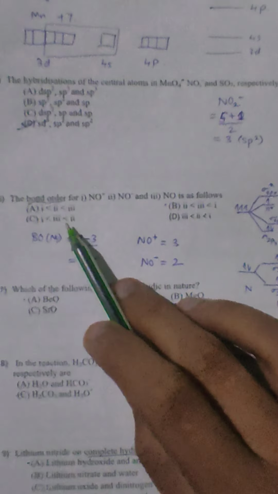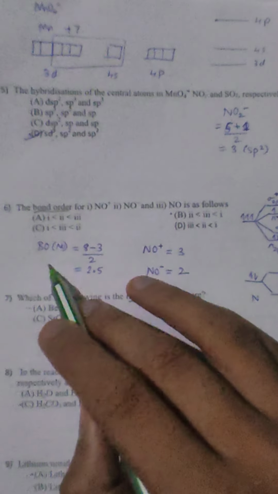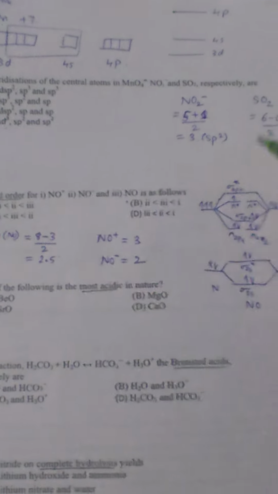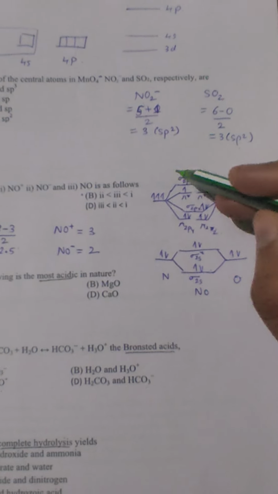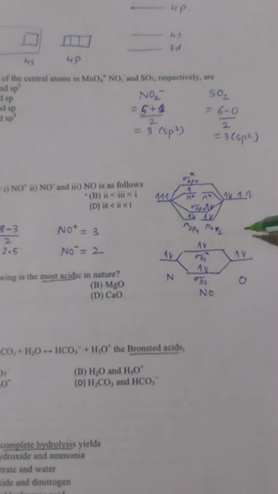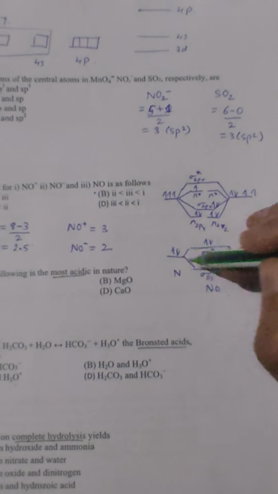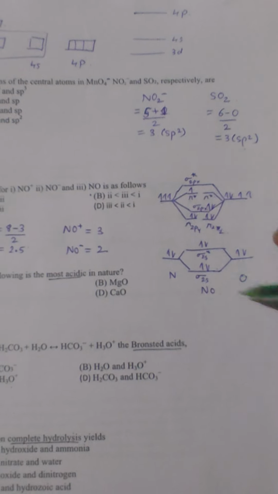So now in this you have to find the bond order of NO plus, NO minus and NO, and you have to give which has a higher sequence and lower. For this you have to understand the molecular orbital theory, and you have to find a MO diagram. I have already drawn the MO diagram, so it will be easy. As you all know, nitrogen has 5 electrons in valence and oxygen has 6.